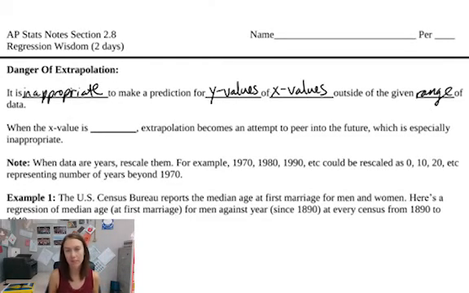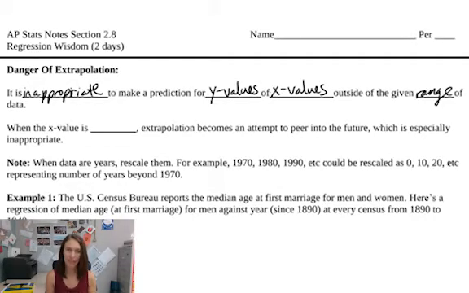What that means is if I'm given a bunch of data and I'm doing a linear regression, I run my regression in my calculator, I find the line of best fit, I can use that regression line to make predictions for what the y value might be for x values that weren't necessarily in my data.